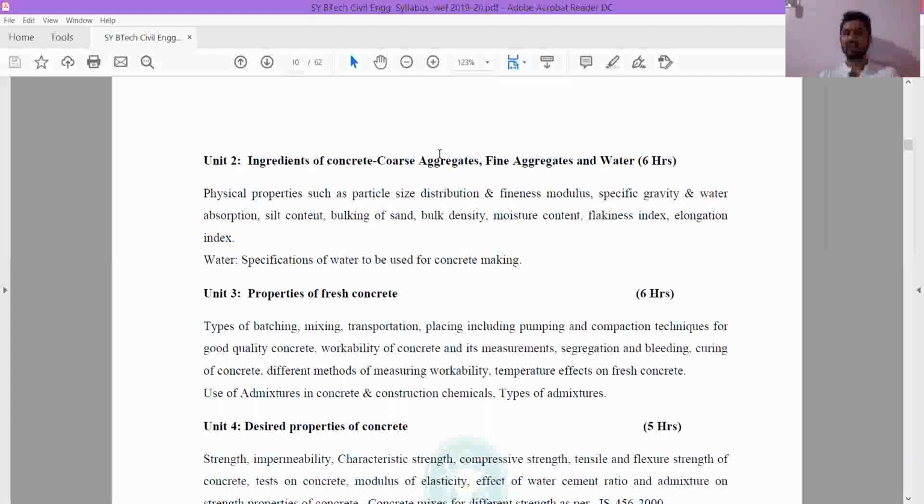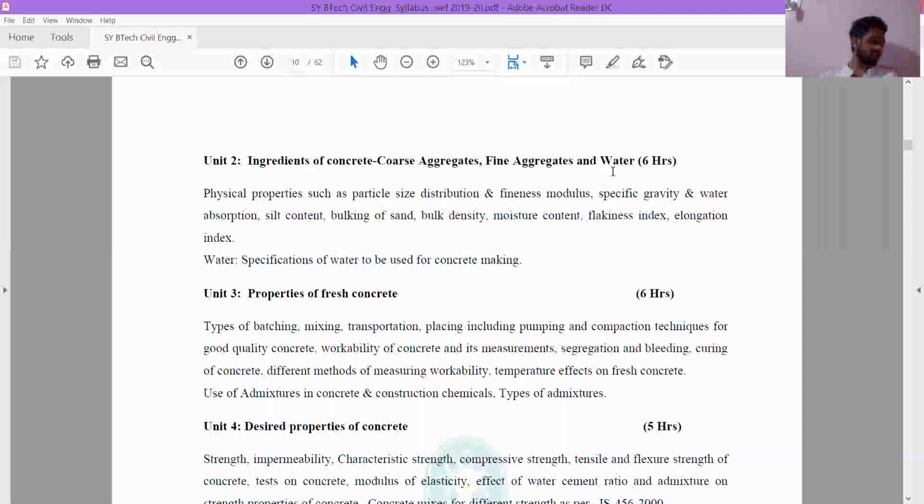So we'll see that. And about fine aggregate and coarse aggregate, we'll see the different physical properties of these things. Because what happens if you are talking about coarse aggregate, or fine aggregate also, both will have some amount of moisture content on them. Or suppose you have brought river sand directly from the river. There will be water in that.